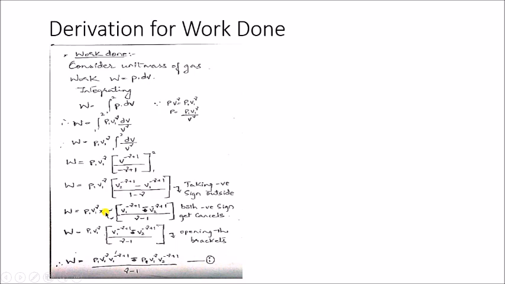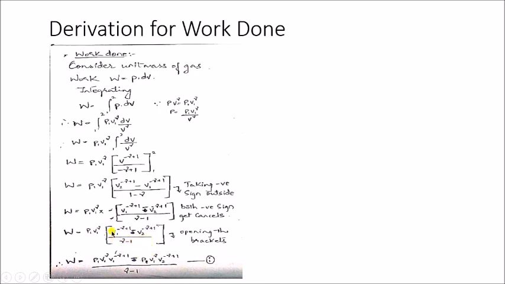So P1 V1^γ, I've taken this minus sign outside. The whole equation becomes V1^(-γ+1) minus V2^(-γ+1), divided by (γ-1). Here also I've taken the negative sign outside from both, here as well as here, so these two negative signs get cancelled. So I can write it as P1 V1^γ in the bracket [V1^(-γ+1) minus V2^(-γ+1)] divided by (γ-1).